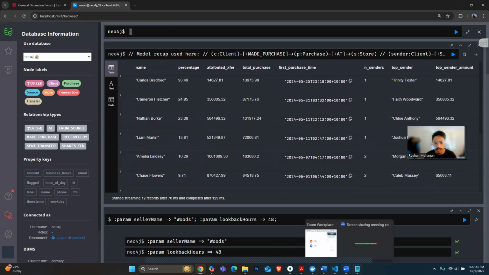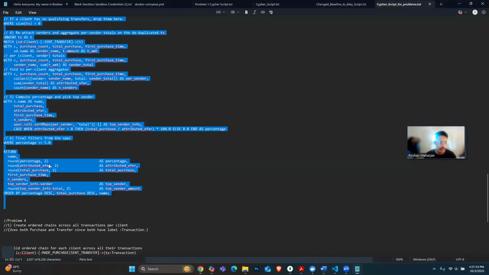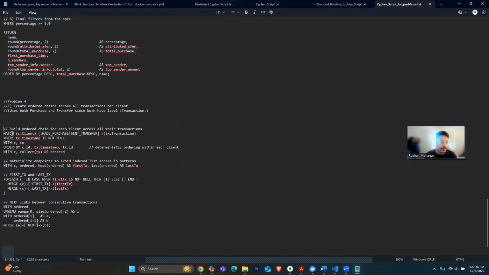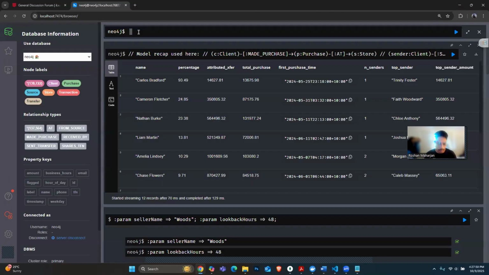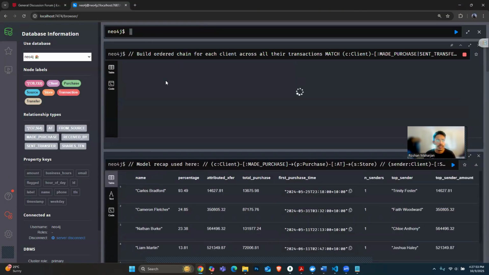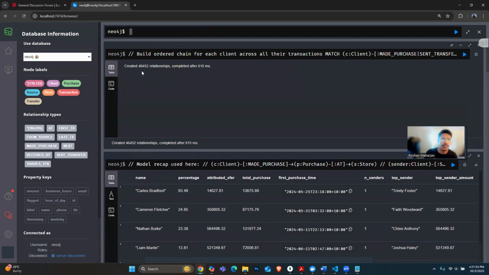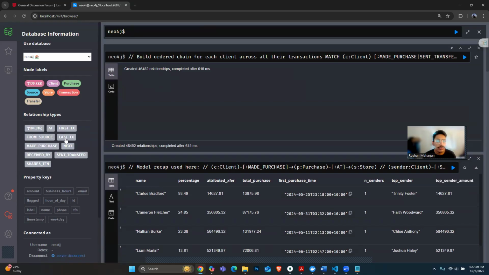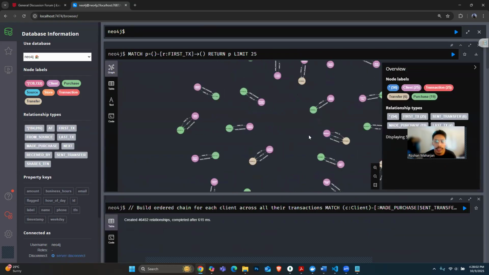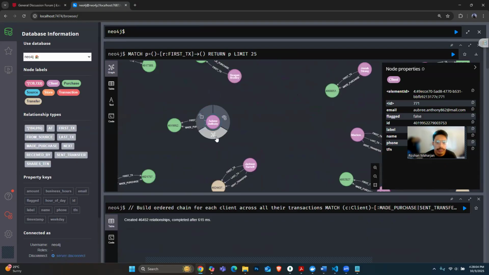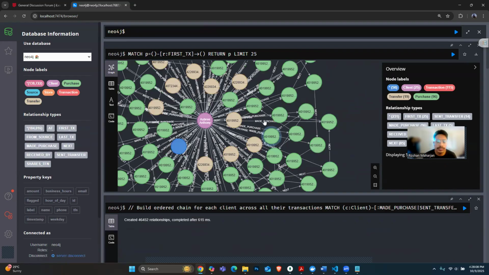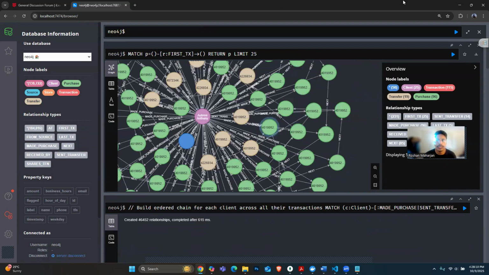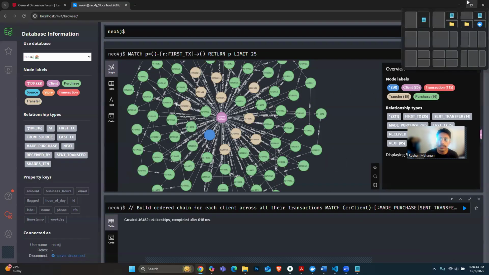And for the last query, I'll be running it soon. It's created 46,452 relationships. Here we can see different added things. We can extend. It has a lot of relationships and so on.